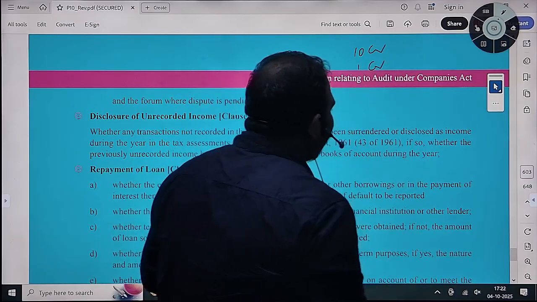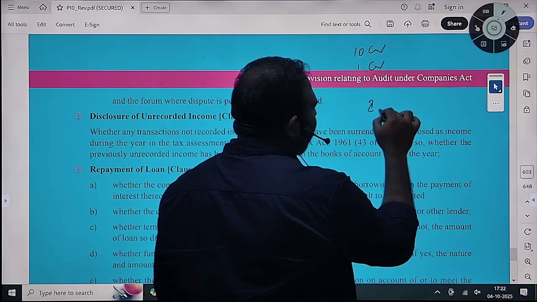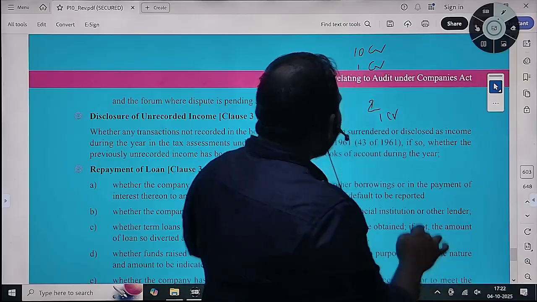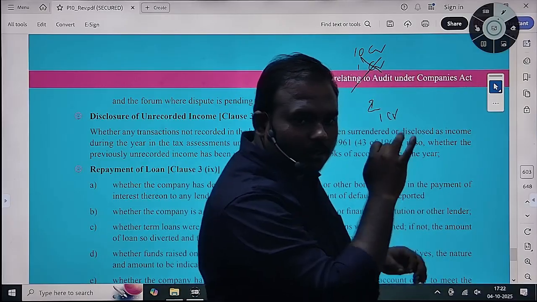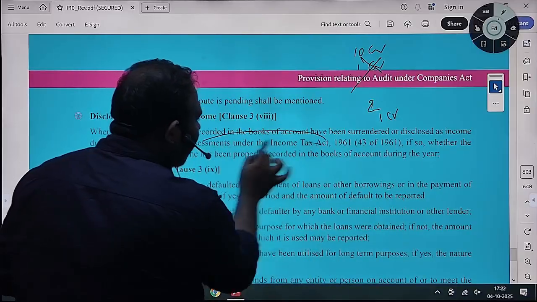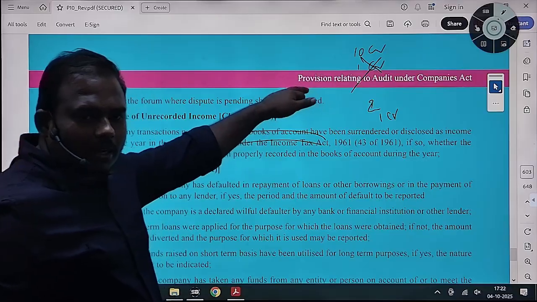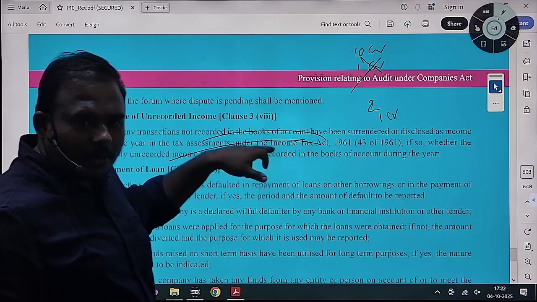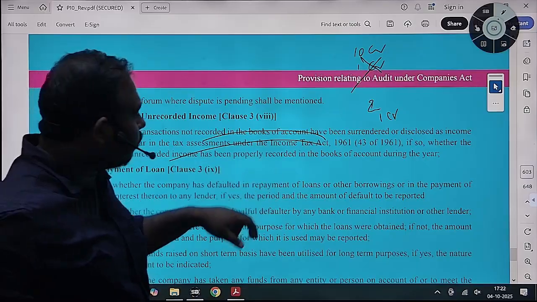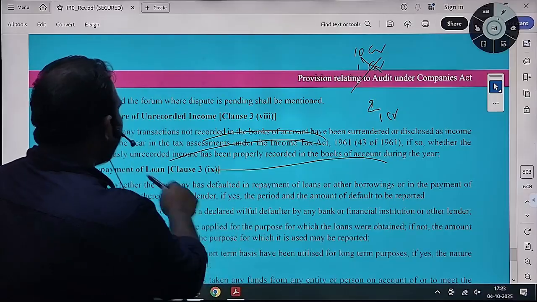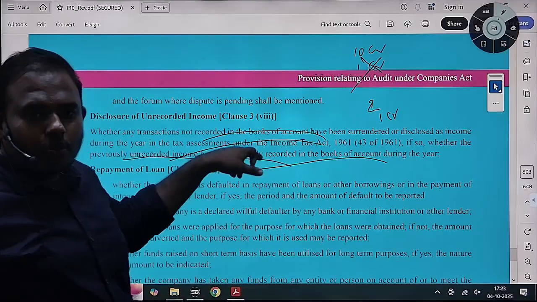In the current financial year, when the income tax authorities have found that 1 crore, this unrecorded income is not brought to my books. But now, as per CARO report, they are asking whether that unrecorded income they have not disclosed priorly has been disclosed in the books of accounts, appropriately accounted during the year, whether the previously unrecorded income has been properly recorded in the books of accounts.